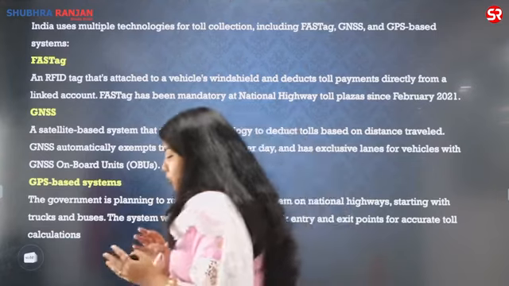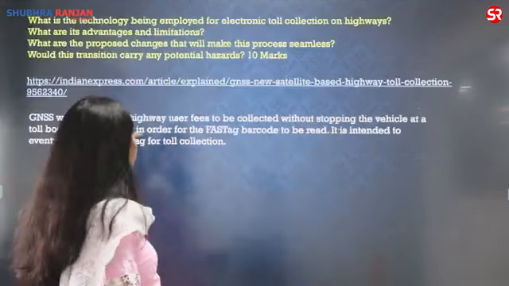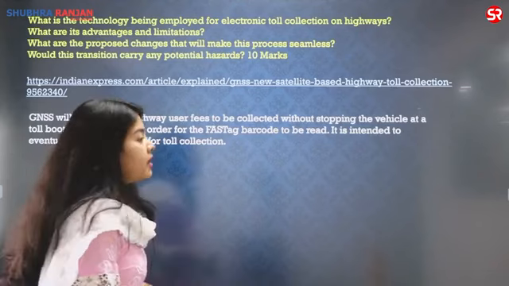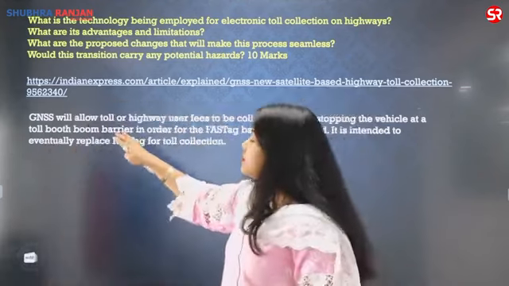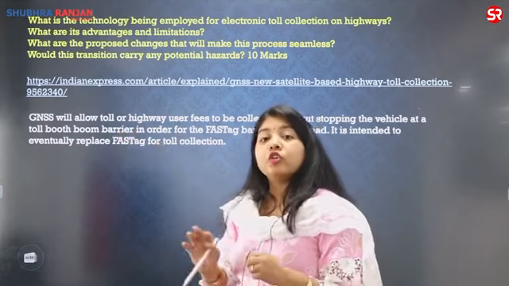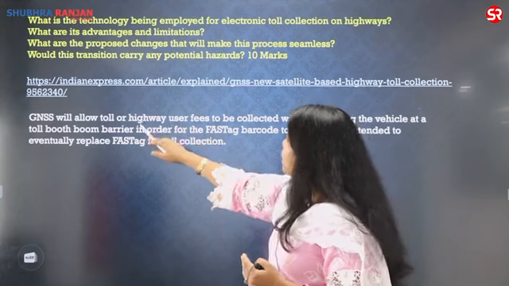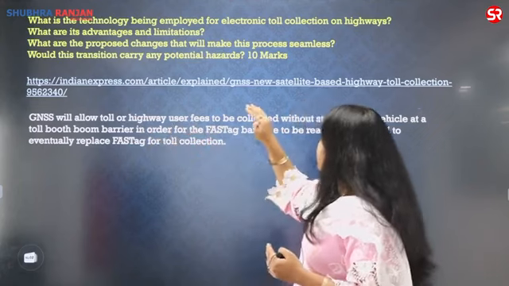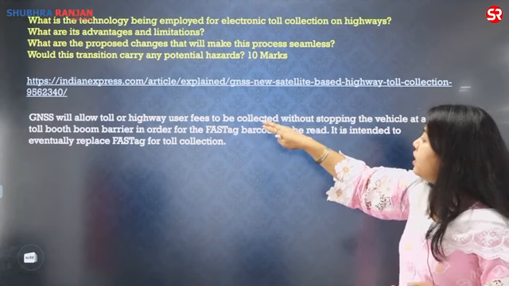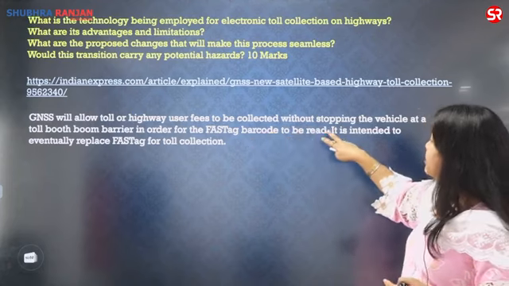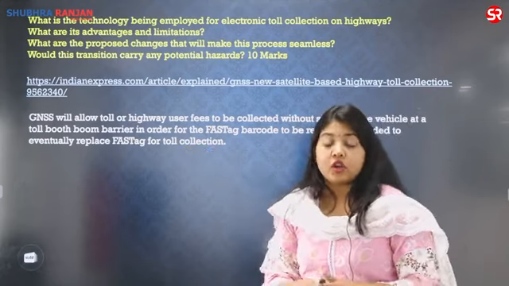But if I want to write a good introduction, I could also use this line: that the government has recently announced that the GNSS, the new technology, will be introduced, which will allow toll or highway user fees to be collected without stopping the vehicles at the toll booth or boom barrier in order for FASTag barcodes to be read. It is intended to eventually replace the FASTag for toll collection.